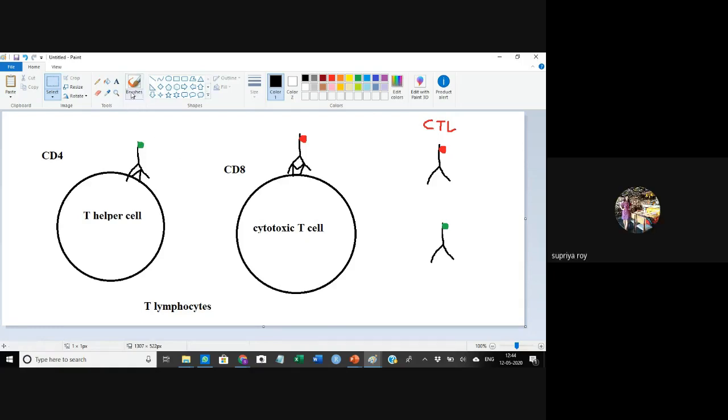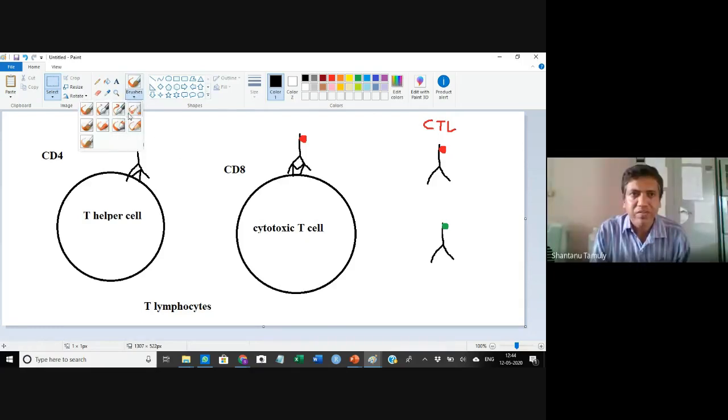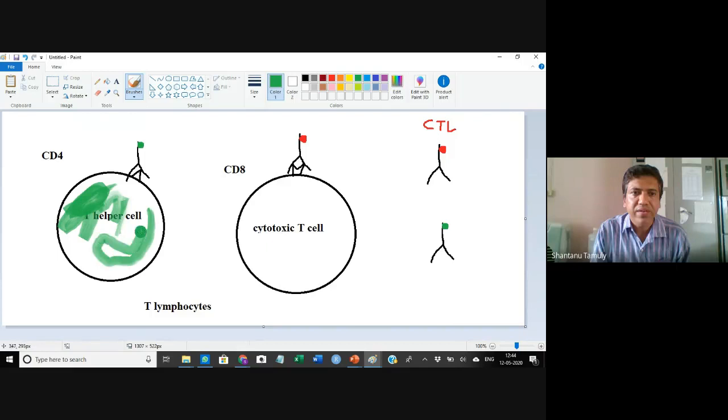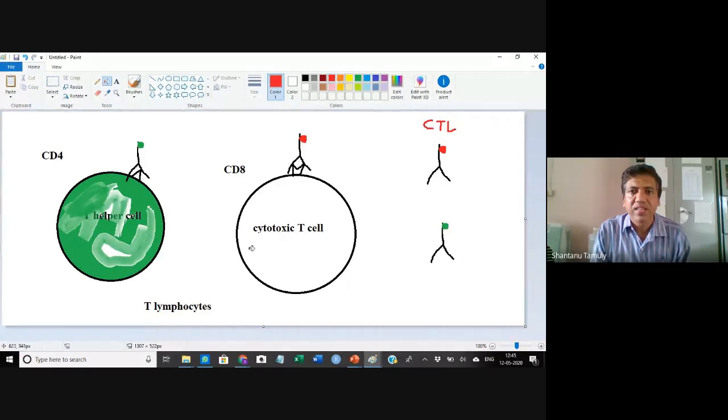Once it binds here, immediately after binding, this particular dye will fluoresce. So you will find that this particular cell will appear green, and on the other hand, this particular cell will appear red.